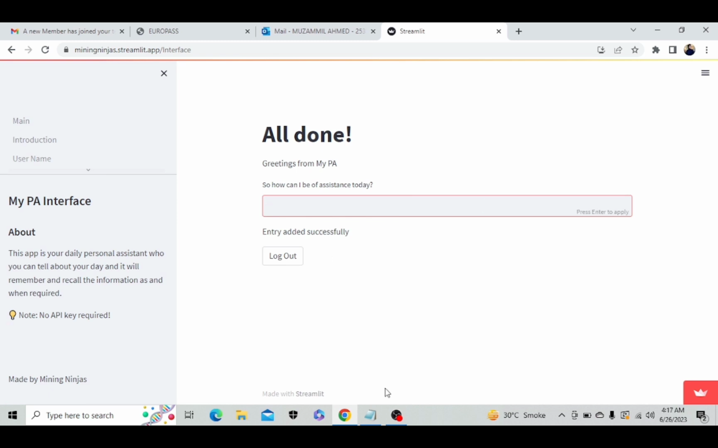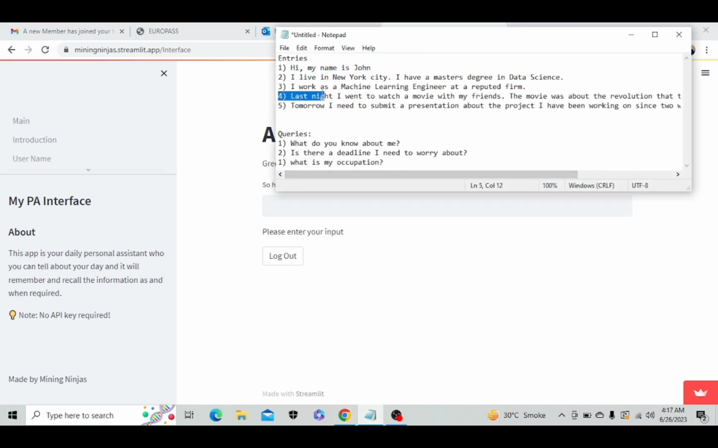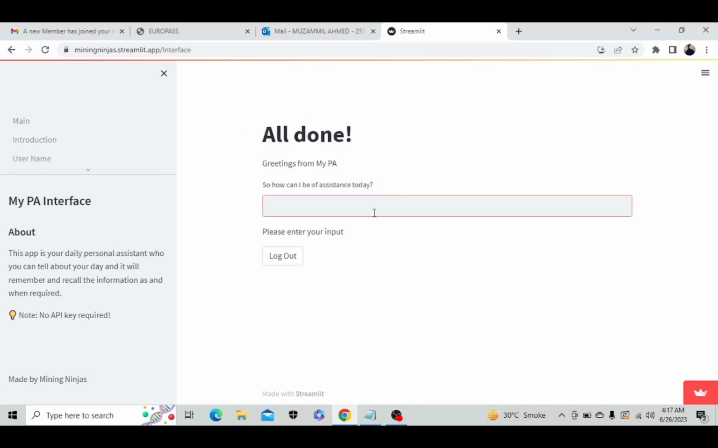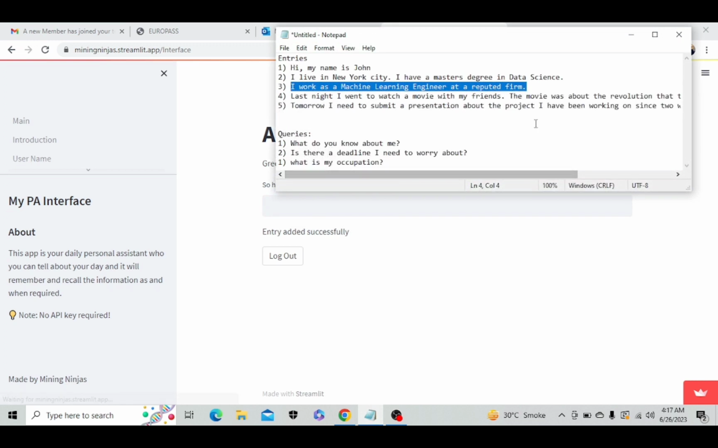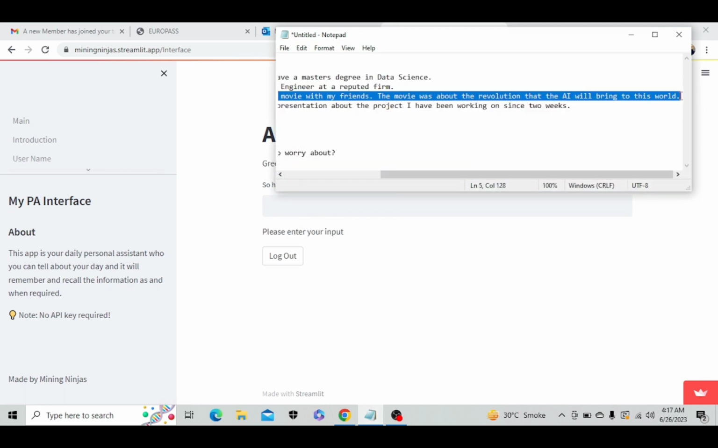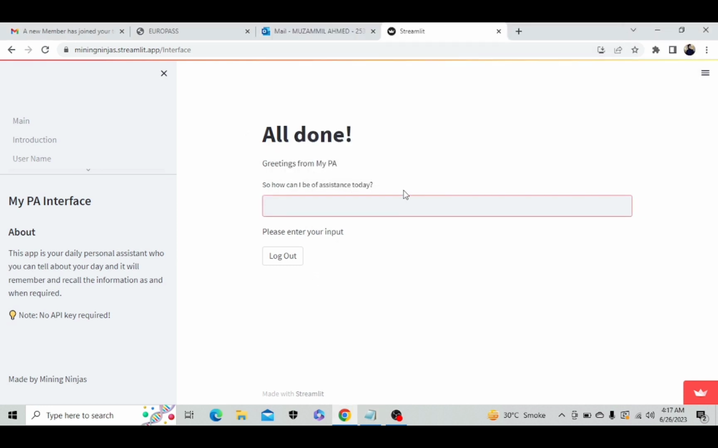Now it's time to add our third entry, which is I work as a machine learning engineer at a reputed firm. So adding our third entry. Our third entry is also successfully added. It's time to add our fourth entry. Last night I went to watch a movie with my friends. The movie was about the revolution that AI will bring to this world. So adding our fourth entry. This entry is also successfully added.